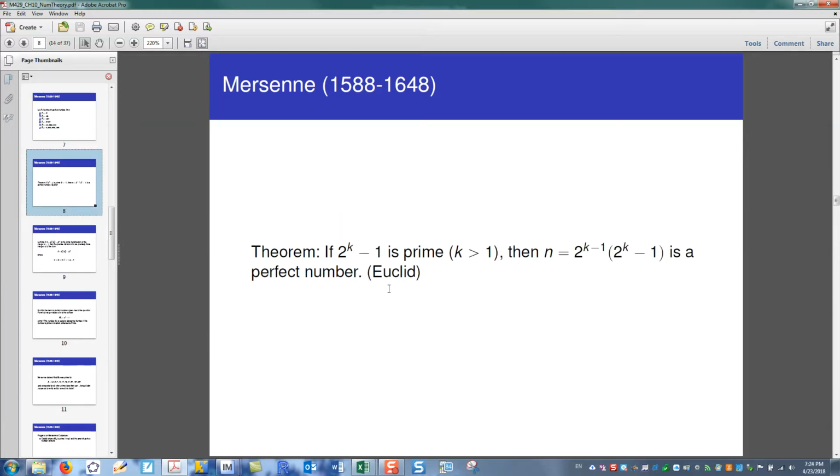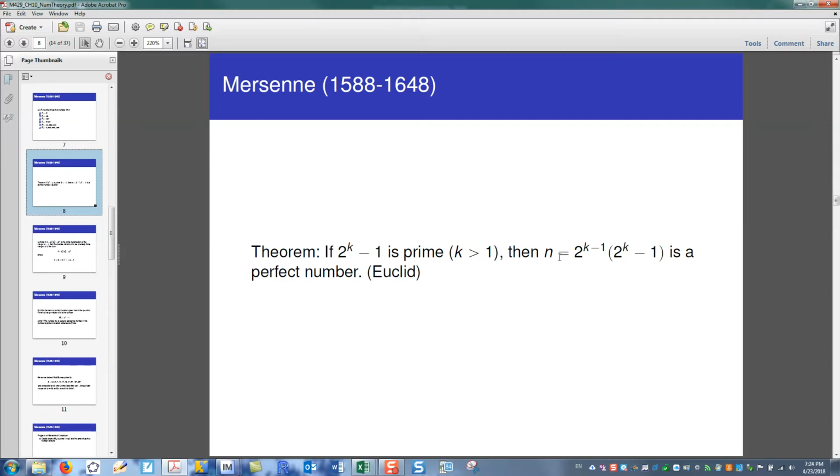So on slide 8, we see that if we have 2 raised to the k minus 1 as a prime, then we have this as a perfect number. And I guess what we can think of is what Euler did is said, if we have a perfect number, and he added the stipulation that it must be even, then the perfect number will be of this form.